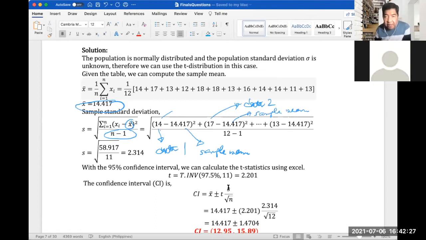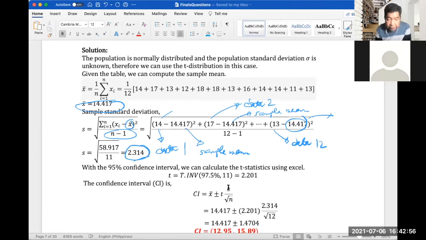Continue until you reach data 12, minus the sample mean and square it. Then divide by 12 minus 1 and take the square root. We already have the answer for the sample standard deviation at 2.314.